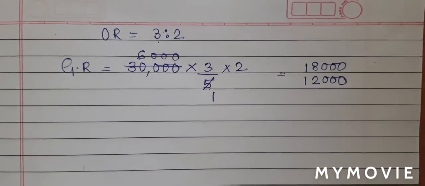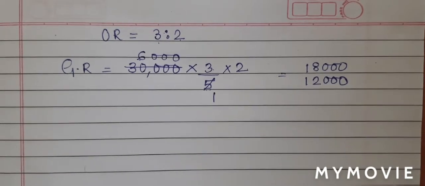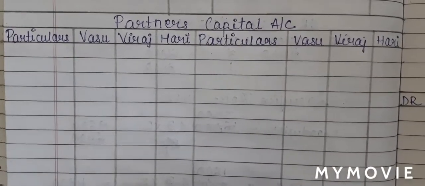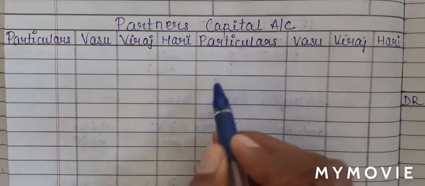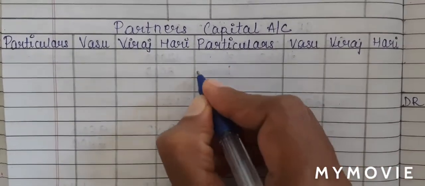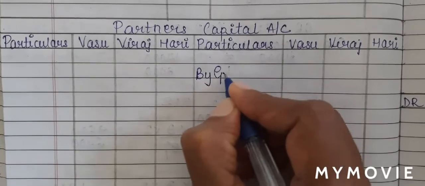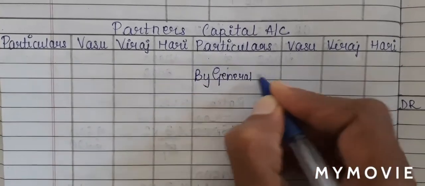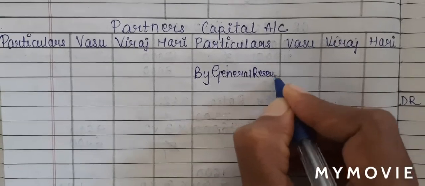So general reserve will be distributed among the old partners. General reserve will be written on PCA on the credit side. We will leave the first line for the balances. On the second line, I'll write by general reserve.